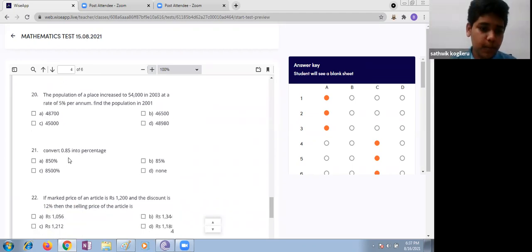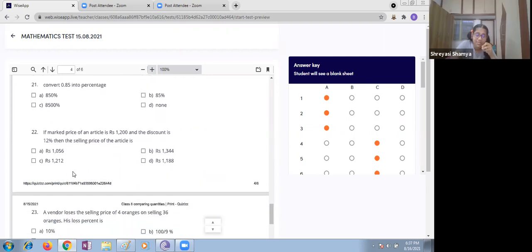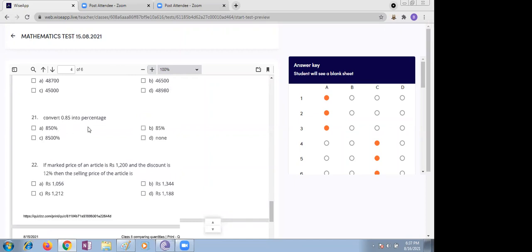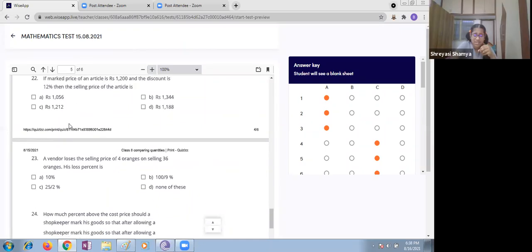Convert 0.85 into percent. 0.85 into 100 is 85 upon 100, which is 85%. Next, the market price of an article is 1200. Discount is 12% of 1200, which is 144. Selling price is 1200 minus 144, which is 1056. Yes, option A, 1056.